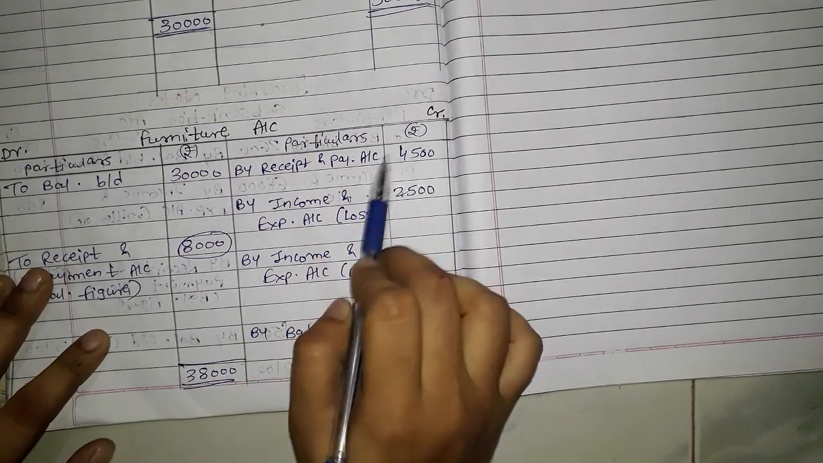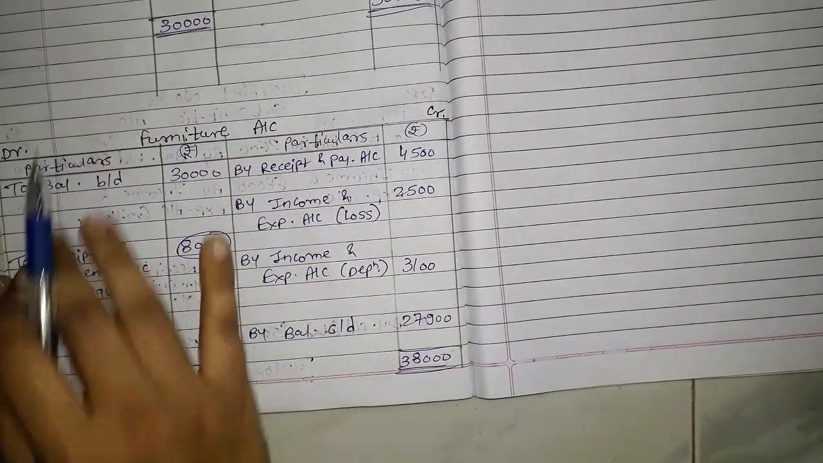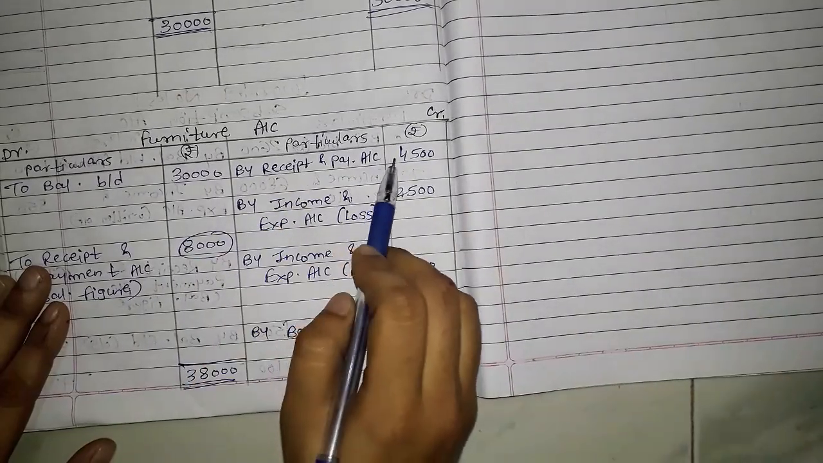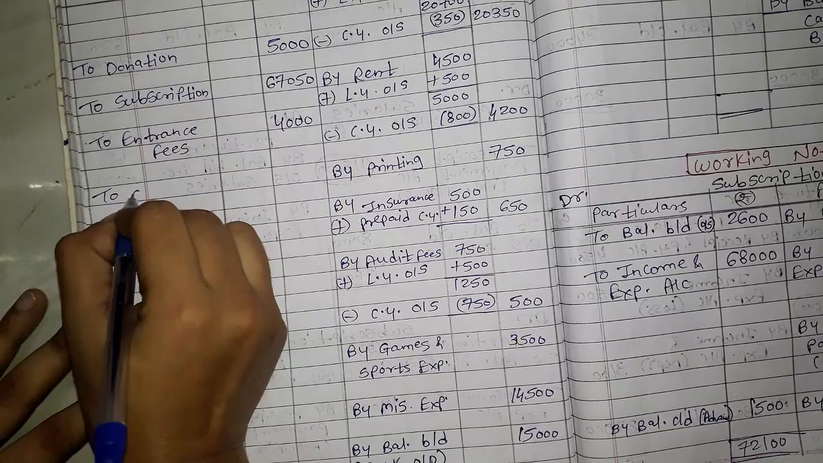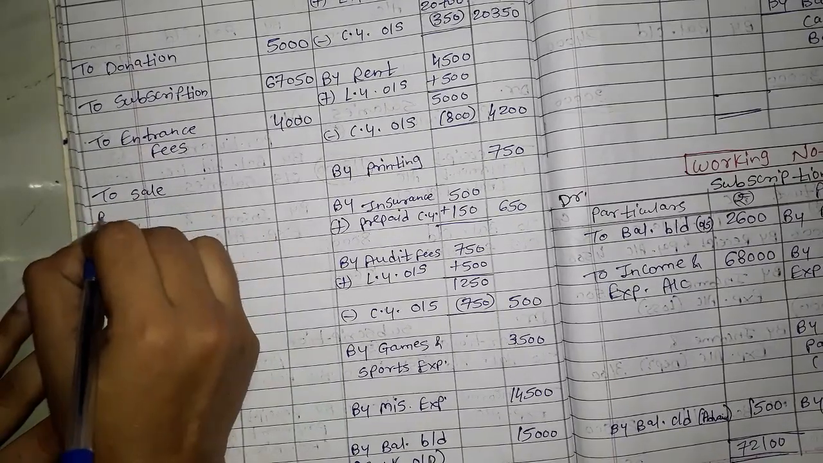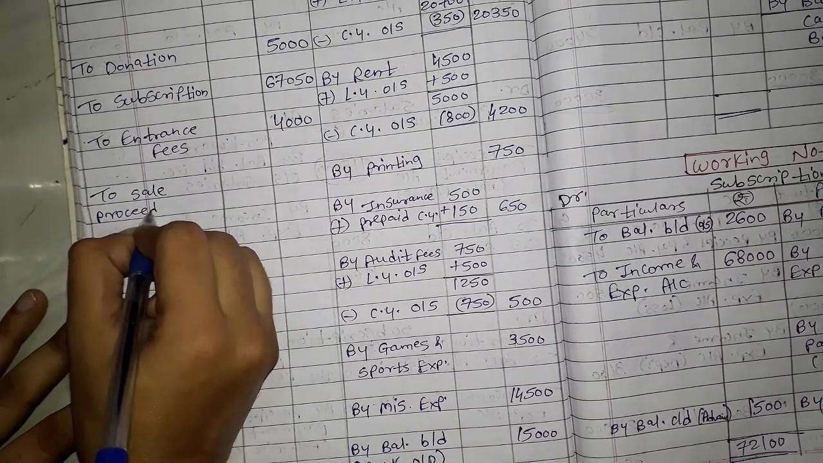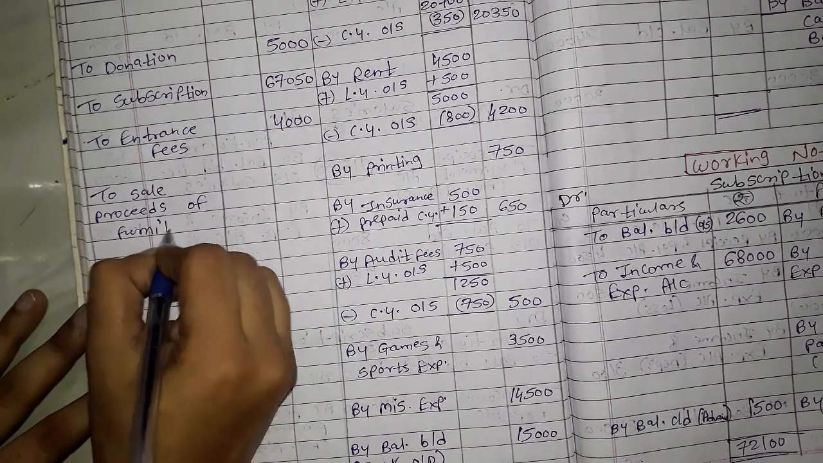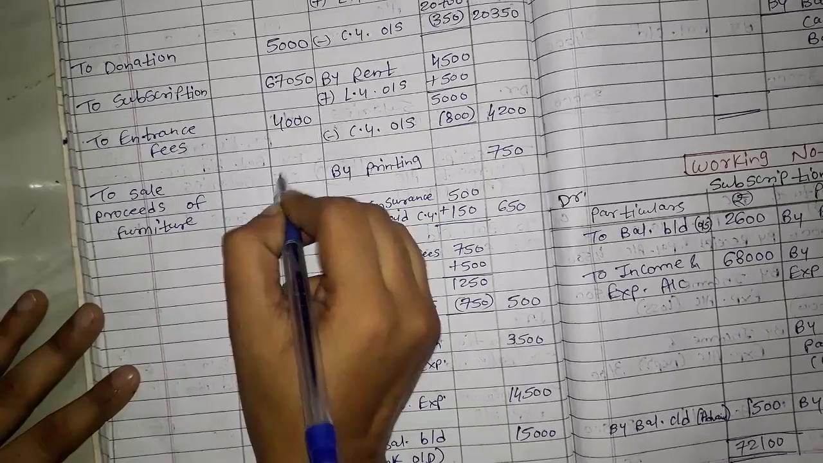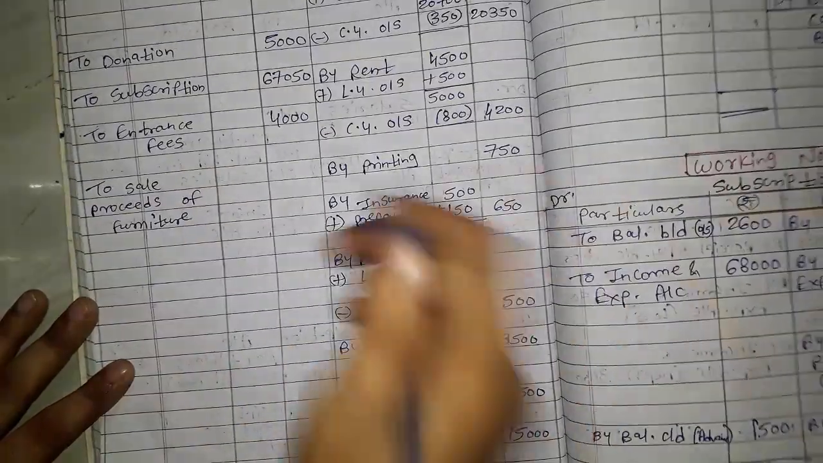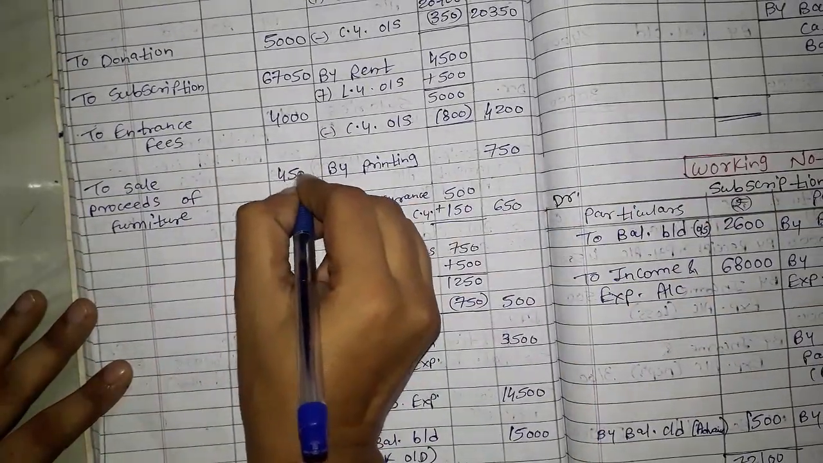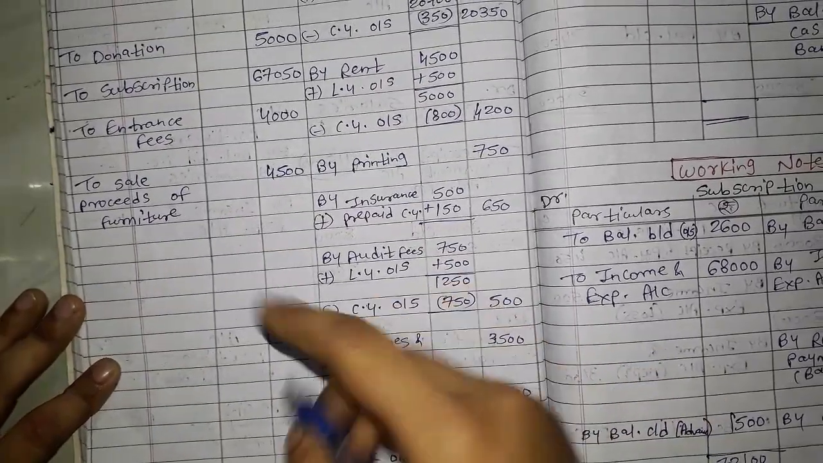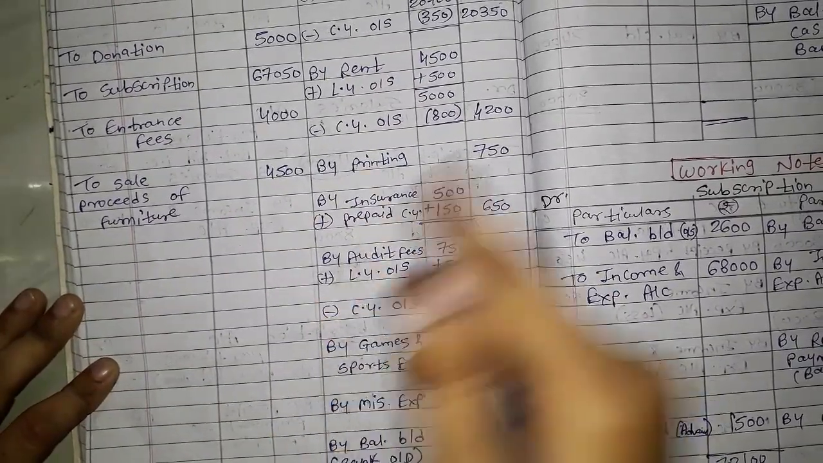But this amount we forgot to record in receipt and payment account. See, we have written receipt and payment account here, but the second effect I have not given yet. Here it is on credit side, we will record on debit side. Okay, to sale proceeds of furniture. Okay, फर्नीचर बेचने के बाद जो पैसा मिला वो, that is sale proceeds of furniture. Amount is 4,500 which we have calculated, that is 7,000 was the book value minus loss 2,500, so 4,500.